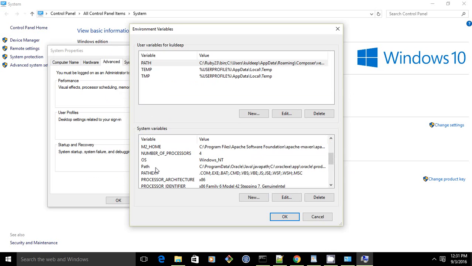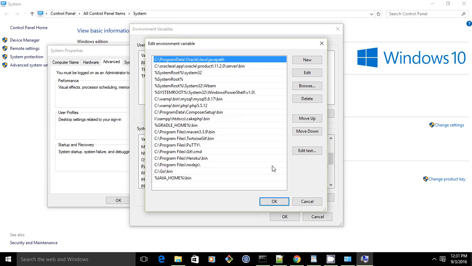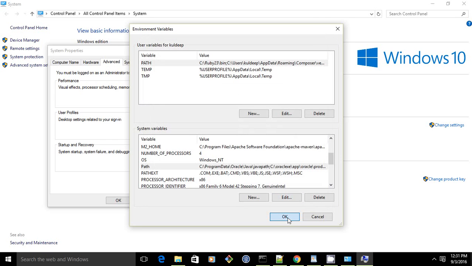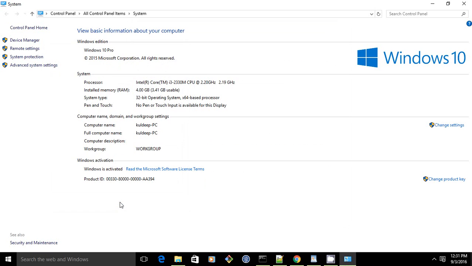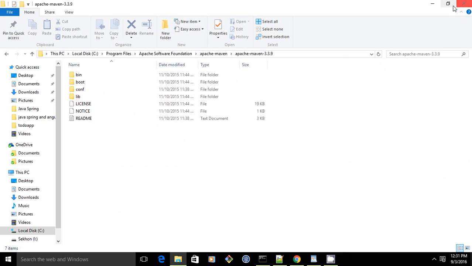Now next step is to set the Path variable. The Path variable is again the same as previous. Click on New, %M2_HOME%/bin, and OK, and OK, OK. Close all.